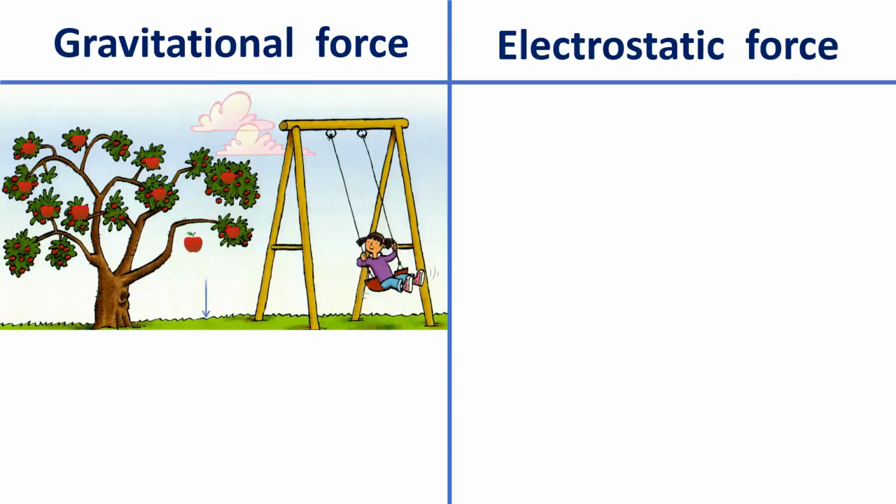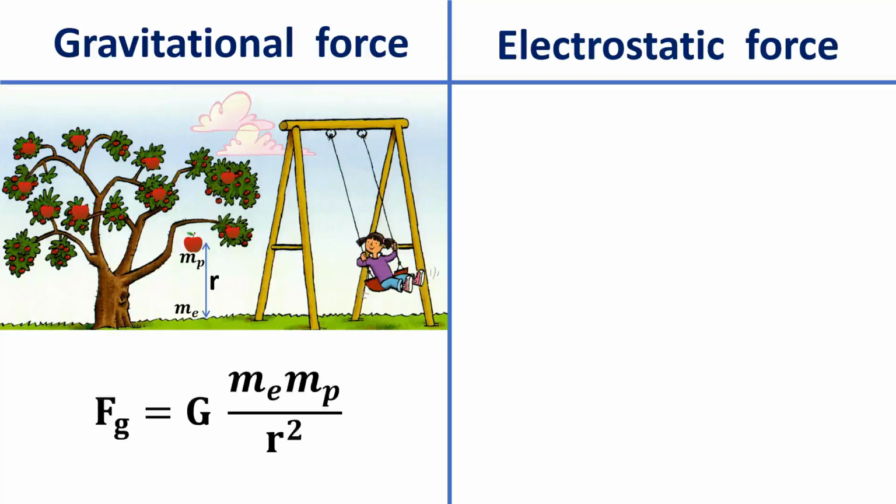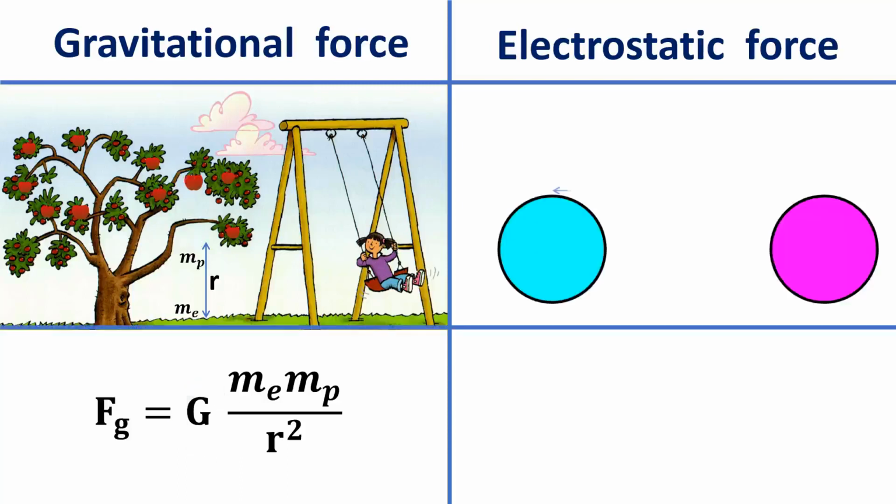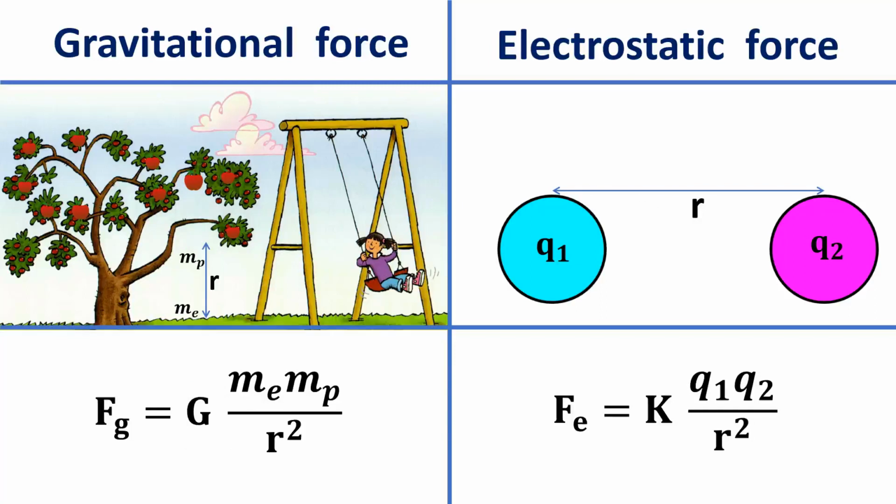Gravitational force is given by the universal law of gravitation: Fg equal to G me mp by r square, where G is the gravitational constant. Electrostatic force is given by Coulomb's law: Fe equal to K into Q1 Q2 by r square. K is the Coulomb constant.